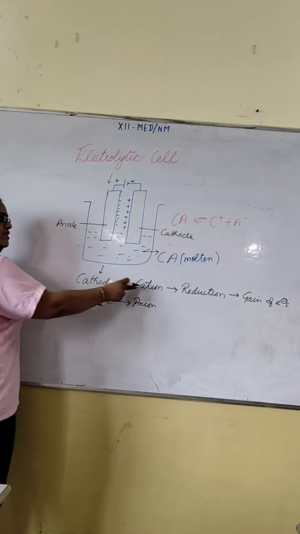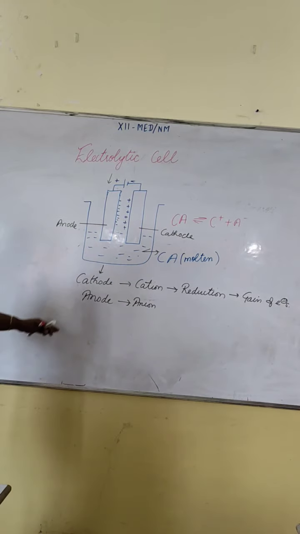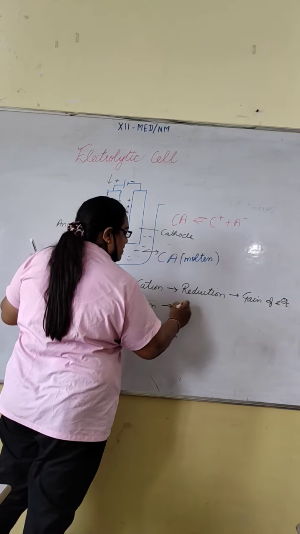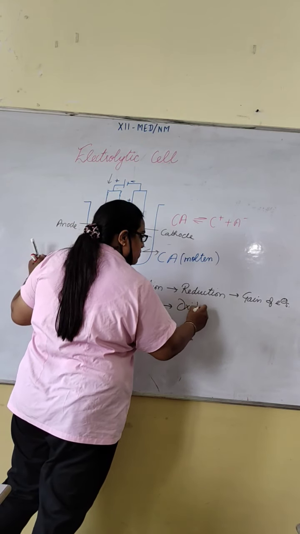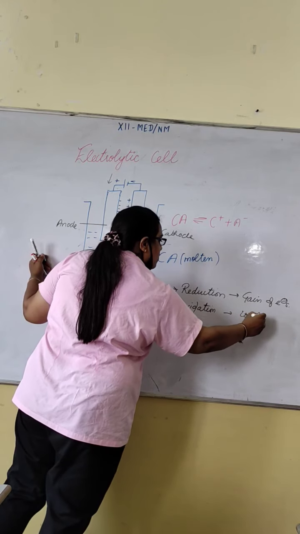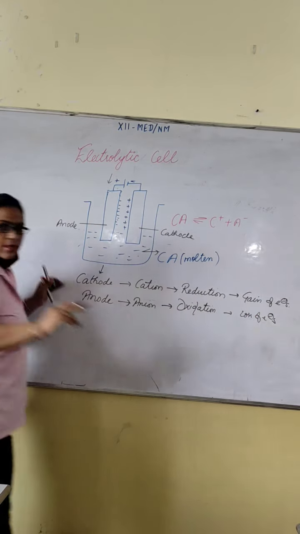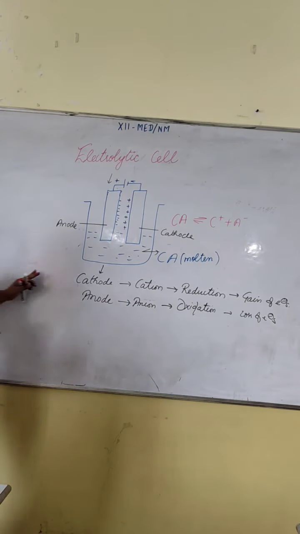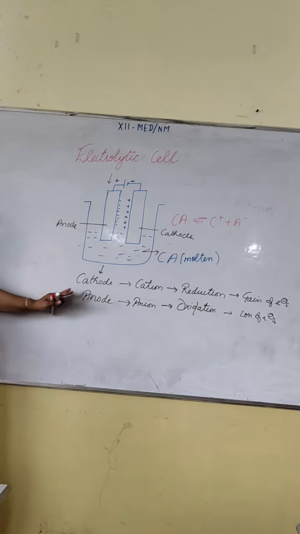See, C for cathode, C for cation, and A for anode, A for anion, and here oxidation reactions take place, which is loss of electrons. Fine? So this process is going on.